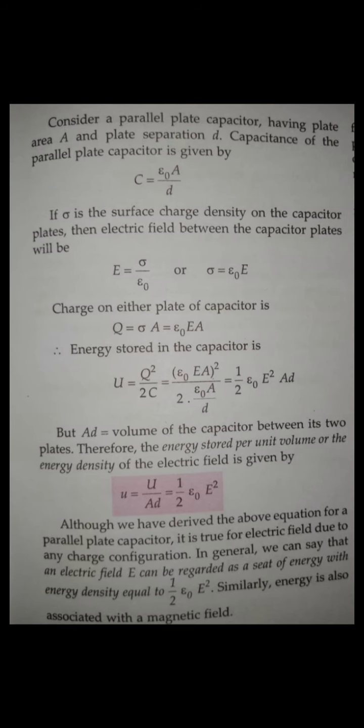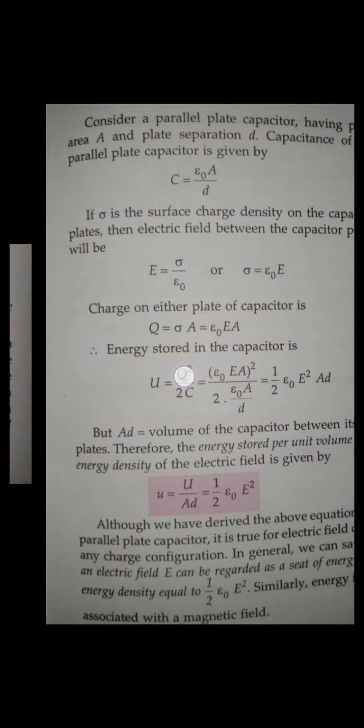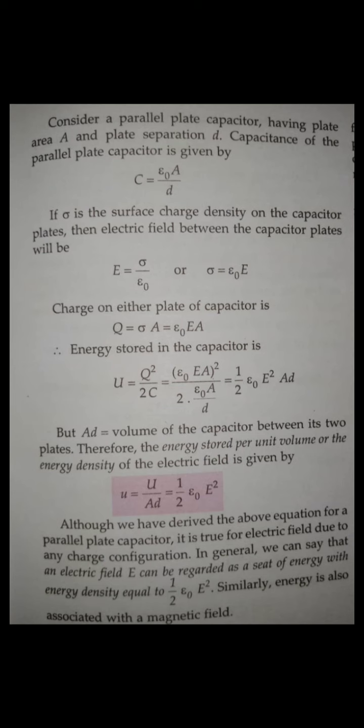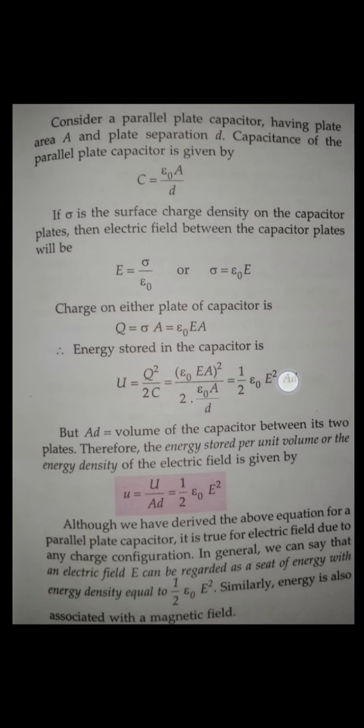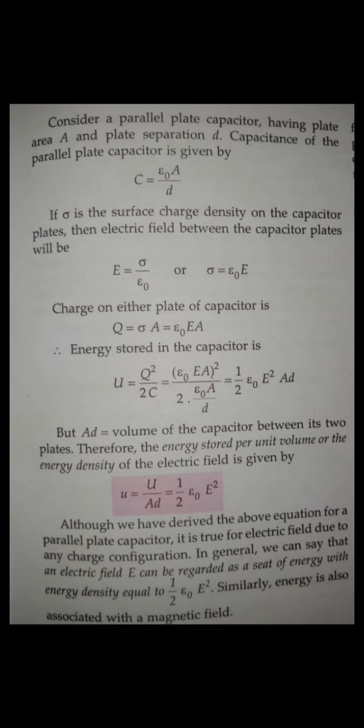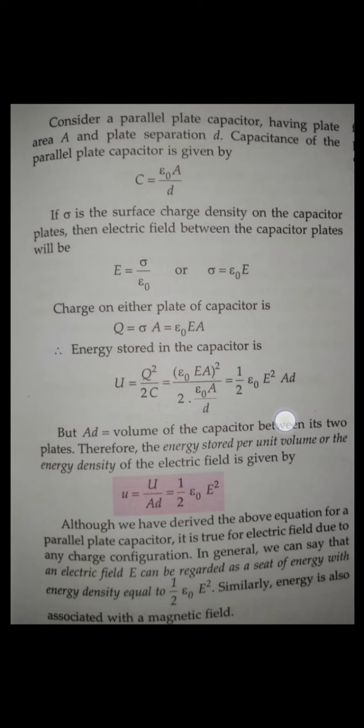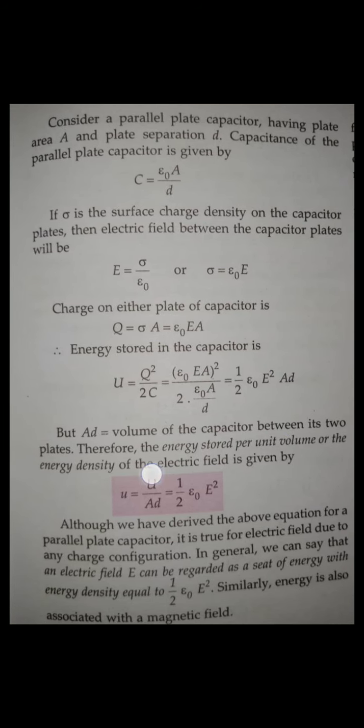So you know what is the energy stored by a capacitor? The formula is Q square by 2C, guys. Remember this formula. We will prove this formula afterward. Okay, so you know Q, you know E, C. Just put C and Q. You will get the energy is half into epsilon naught into E square into A d. Now guys, what is A d? A is area, d is the distance between the two plates. So area is meter square, distance is meter. If we multiply meter square into meter, we will get meter cube, which is volume. So if we take the volume as unit, we will take U by A d.